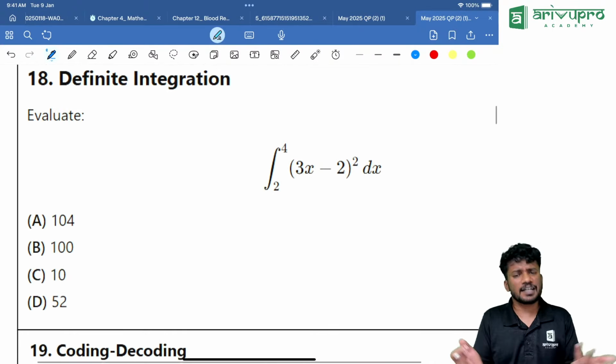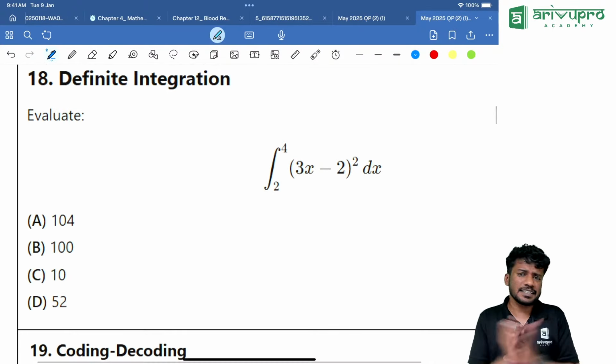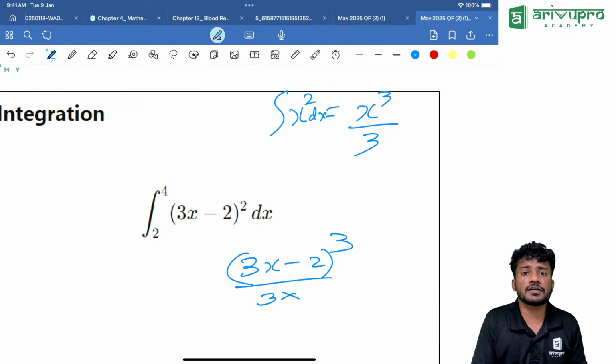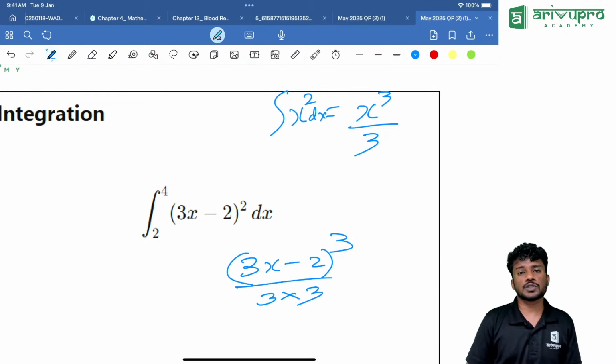Now, definite integral, direct integration based question. It's very easy. Integral of... So, what is the integral of x cubed? X square can be written as what? Integral of x square dx is how much? x cube divided by 3. Similarly, what is the integral of 3x minus 2 the whole square? It can be written as 3x minus 2 the whole cube divided by 3. Then there is a coefficient of x. That is how much? That is also there. That is 3. The entire thing, the limit is from 2 to 4 is the limit.